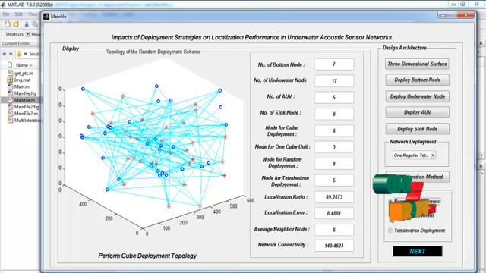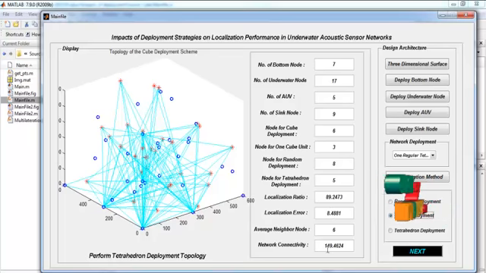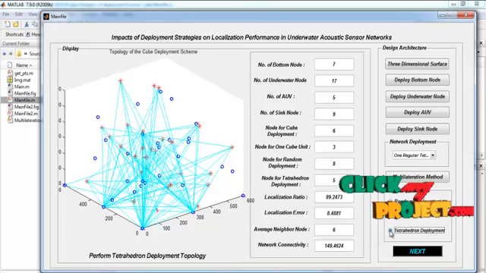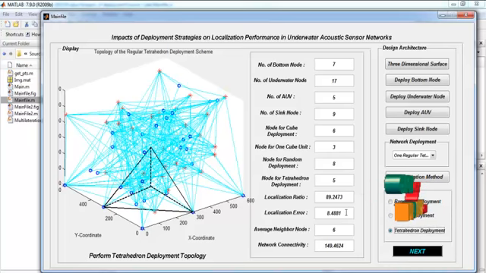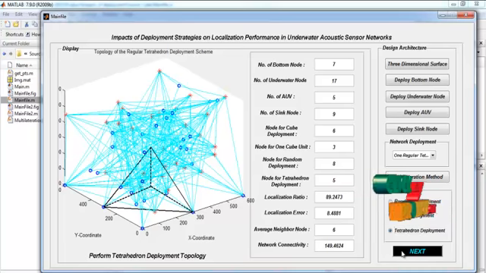By pressing the cube deployment button, we perform the cube deployment operation for anchor nodes and also the normal nodes. Here the localization ratio, localization error, average neighboring nodes and network connectivity are computed. Pressing the tetrahedron deployment, we perform the tetrahedron operation. We obtain the localization ratio, localization error, average neighboring nodes and network connectivity for the tetrahedron deployment scheme. Now by pressing the next button, we can view the performance.